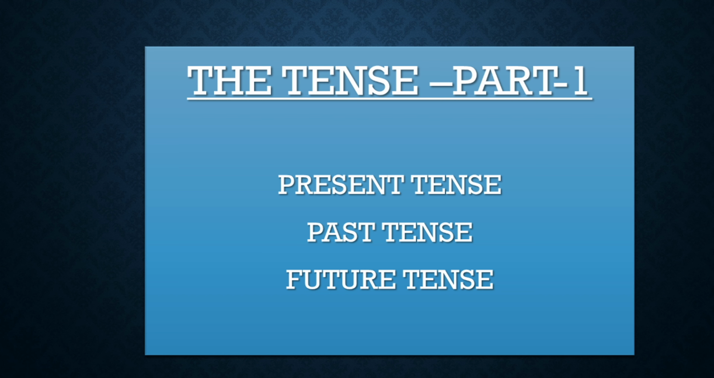Present tense expresses actions in the present time, and past tense expresses action in the past time, that is, action which is over. Future tense expresses action in the future time, that is going to come. Now let's learn about time and tenses.